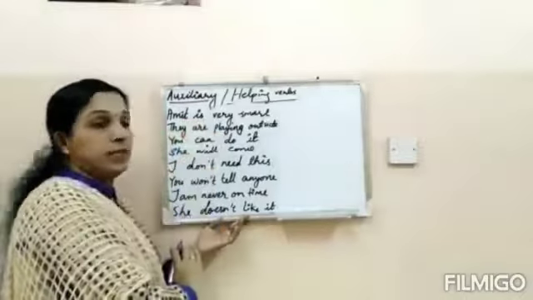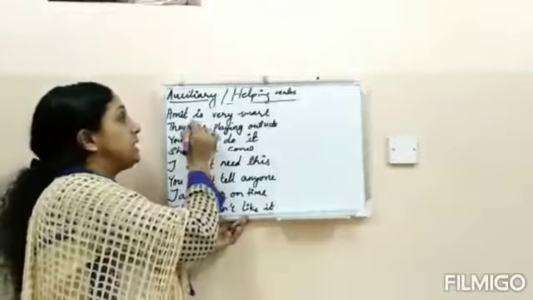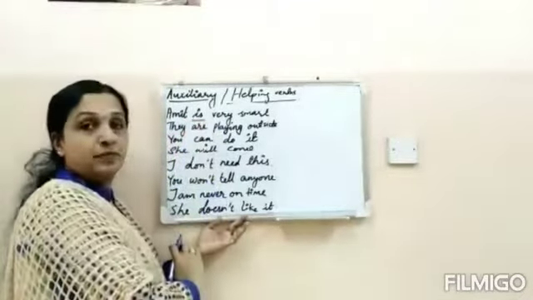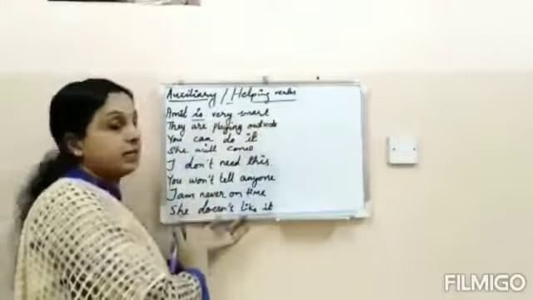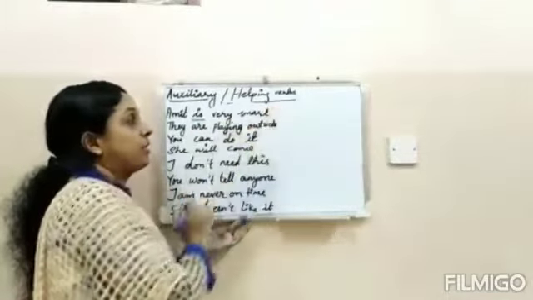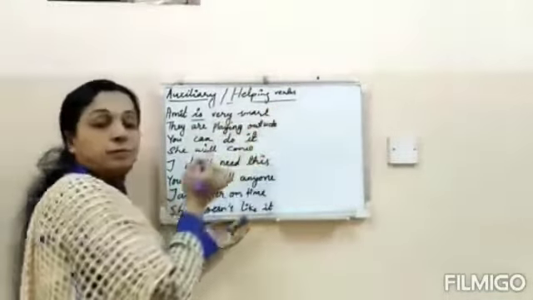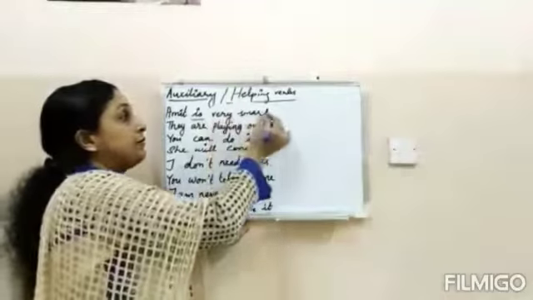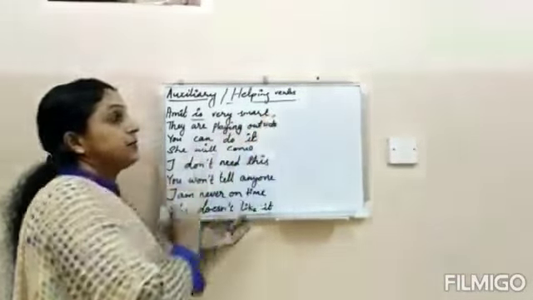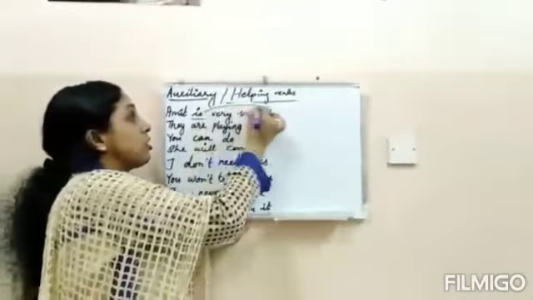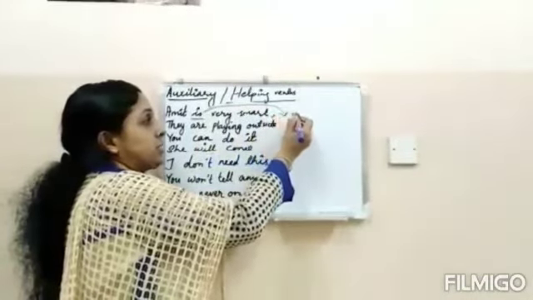See, Amit is very smart. In this, "is" is an auxiliary verb. After each statement we would put a full stop, but before making a question tag, after the statement, we must use a comma and take this auxiliary verb over here, "is".